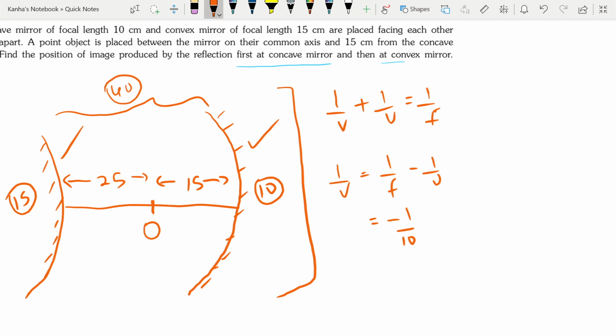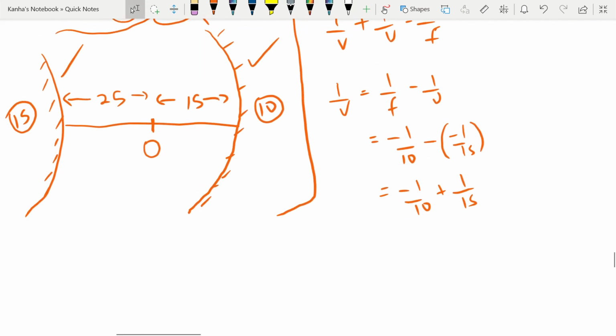Also, what is my u? My u is 15, so it's minus 1 by 15. This turns out to be minus 1 by 10 plus 1 by 15, which is nothing but minus 15 plus 10 by 150,